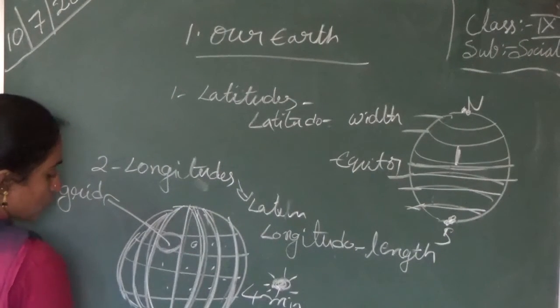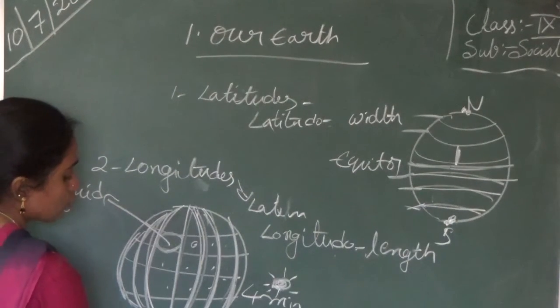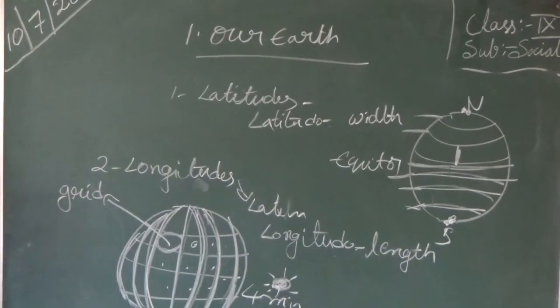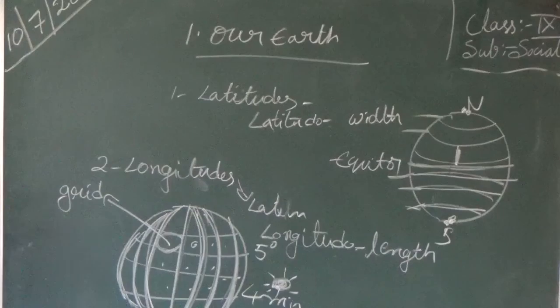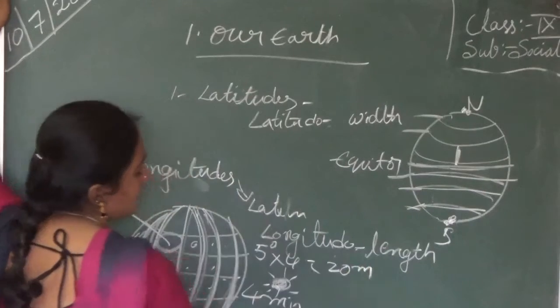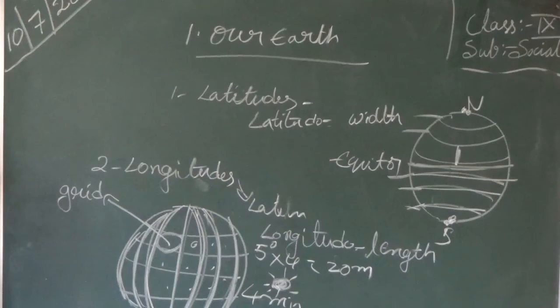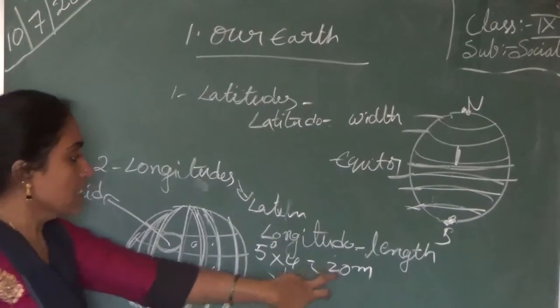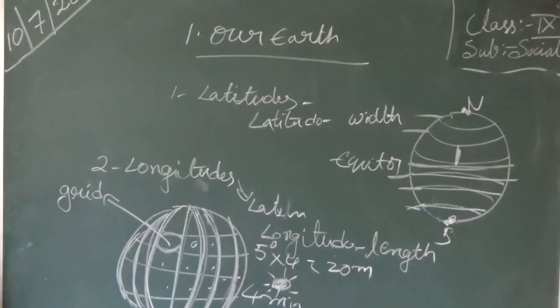If the position changes by 5 degrees, how much time is taken? 5 into 4 minutes is equal to 20 minutes. So 5 degrees means the time taken is 20 minutes.